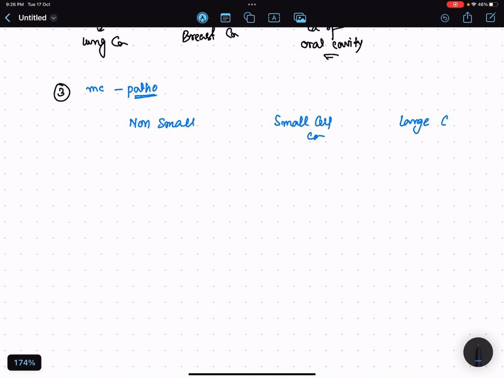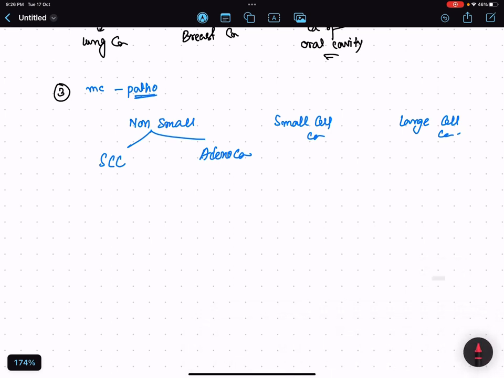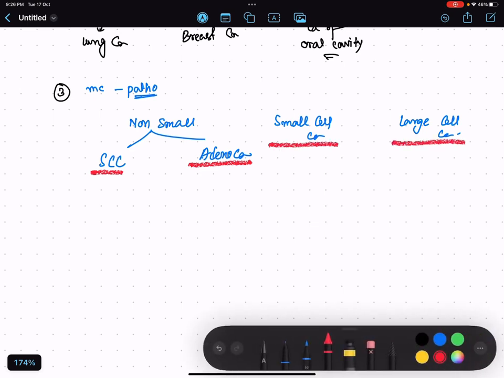Non-small cell is divided into squamous cell carcinoma and adenocarcinoma. So we have these 4 groups of lung cancer: squamous cell carcinoma, adenocarcinoma, small cell carcinoma, large cell carcinoma. We will be discussing a few points regarding each of them.